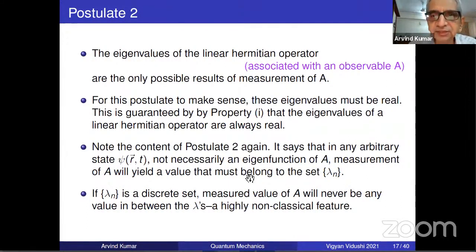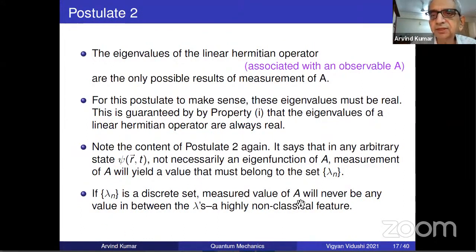This looks crazy, but this is the way it is. That any function, and it will not look crazy the moment I go to the third postulate. But already there is a quantization. If lambda n is a discrete set, measured values of A will never be any value in between lambda n's, a highly non-classical feature.